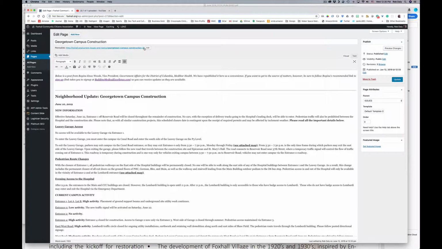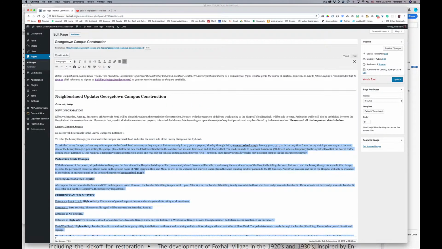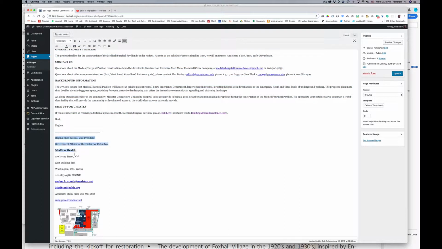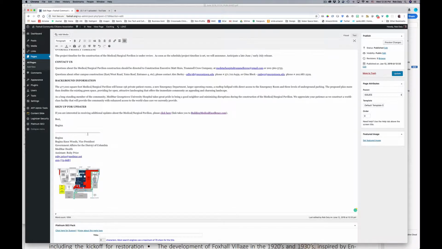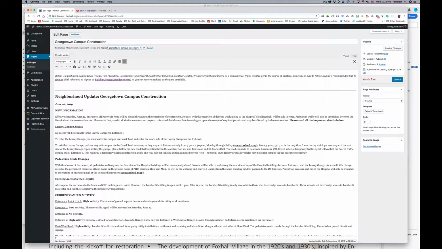And so now I'm going to do 2 things. I'm going to come in and paste my cut buffer here. Oops. Everything's the same. Close enough. And then I'm going to come up here and just simply rename this so that if somebody else was actually saving that link time and again, they would be able to not worry about having an obsolete link because the name changed.